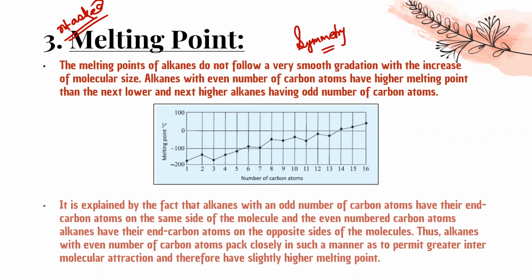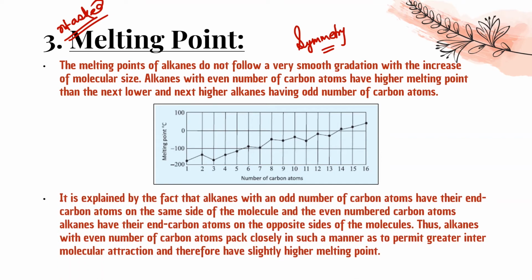Okay. चलिए, it is explained by the fact that alkanes with an odd number of carbon atoms have their end carbon atoms on the same side of the molecule, and the even number carbon alkanes have their end atoms on the opposite side of the molecule. दोनों side होते हैं. Thus, alkanes with an even number of carbon atoms pack closely in such a manner as to permit greater intermolecular attraction, and therefore have a slightly higher melting point. So the basic thing is that because of the symmetry, they fit into the crystal properly, and that is the reason they have a slightly higher melting point.